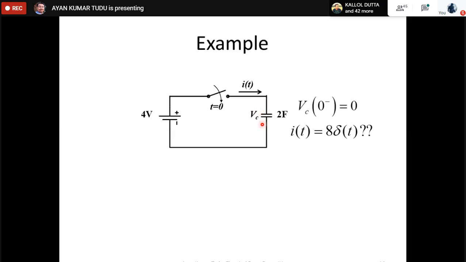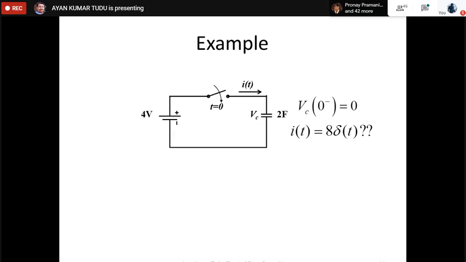There is no stored energy in the capacitor, therefore Vc(0 negative), just before the application of the switch, equals 0.